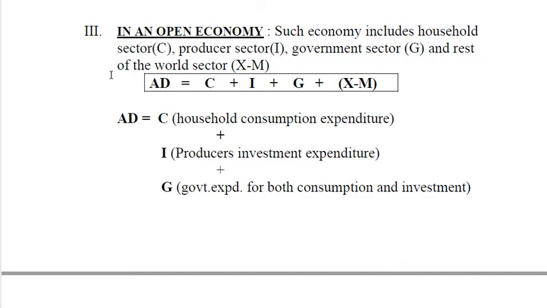Now an open economy is a wider term, which includes the closed economy in two and three sector plus the rest of the world. So if we look at it formula-wise, AD is equal to C, that is household consumption expenditure, plus I, that is producers' investment expenditure, and G, government expenditure for both consumption and investment, plus the rest of the world, which is indicated by net export. So here X stands for exports minus imports.